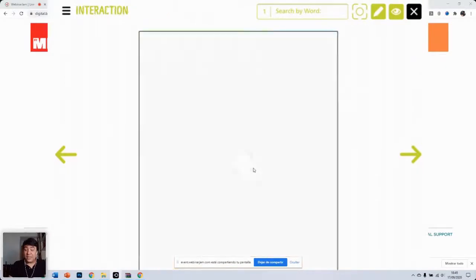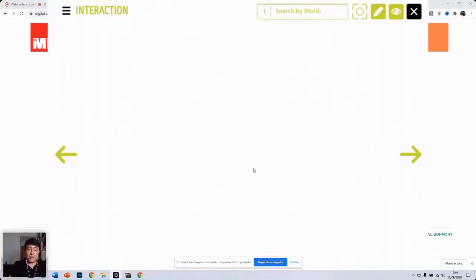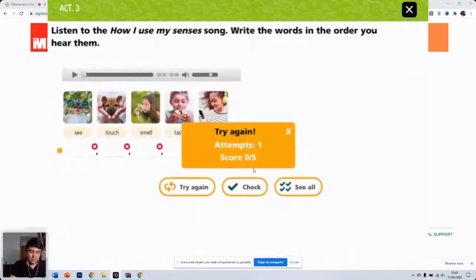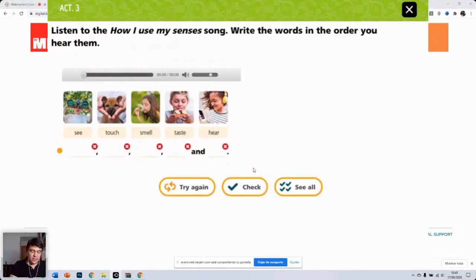You will have access. Basically, this is an offline version of the book. I don't need internet access in order to be able to see this. And if I click here on this exercise, I can play the audio. So it will automatically download the audio as well. Oops. Yes. So here you have the same player,